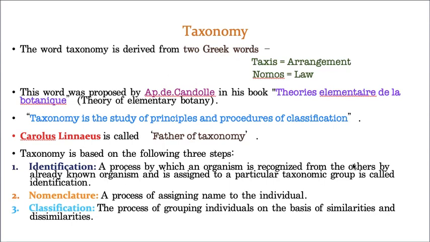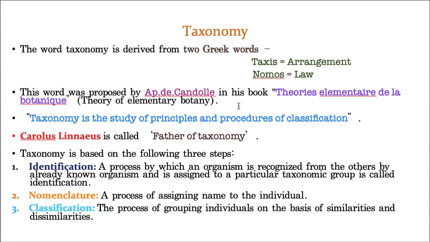Taxonomy. This word taxonomy is derived from two Greek words. The first one is taxus and the second one is nomos. Taxus means arrangement and nomos means law. This particular word taxonomy was given by a famous scientist. His name is A.P.D. Candolle, in his book called Theories Elementaire de la Botanique. Don't worry, you need not remember this book name. Just remember the scientist's name.